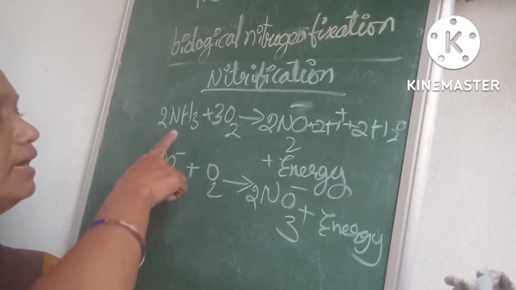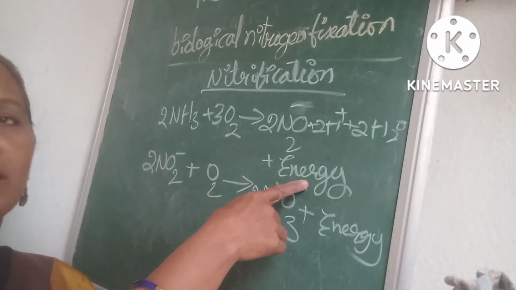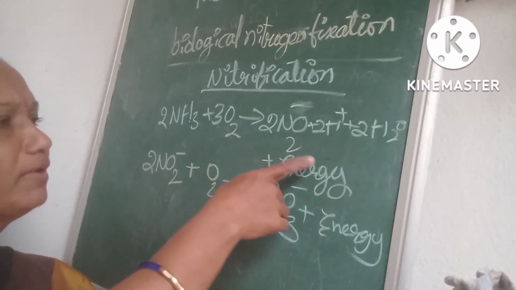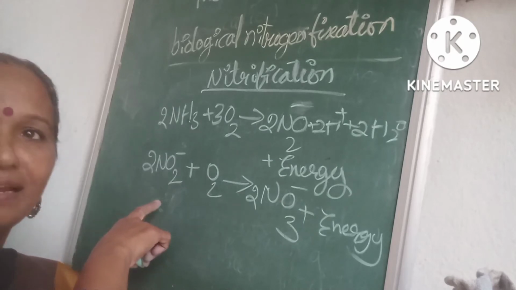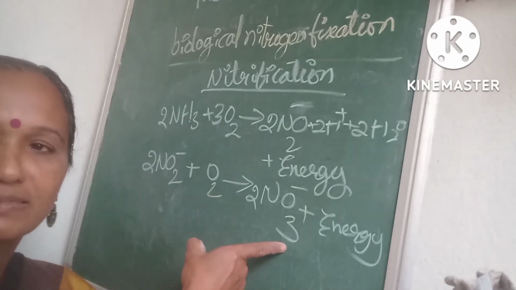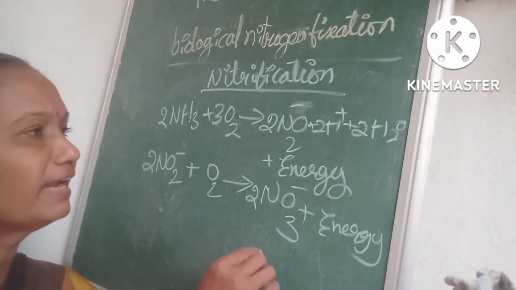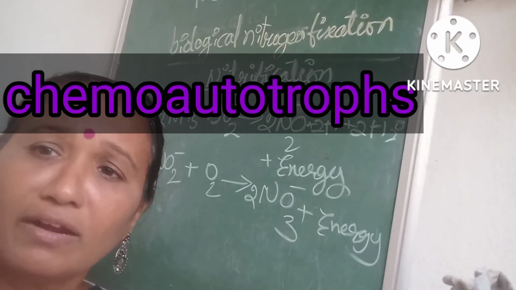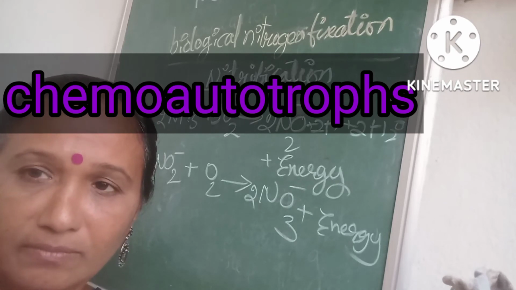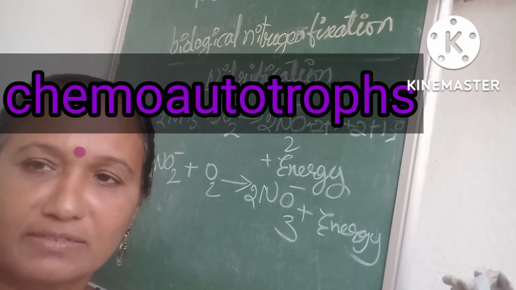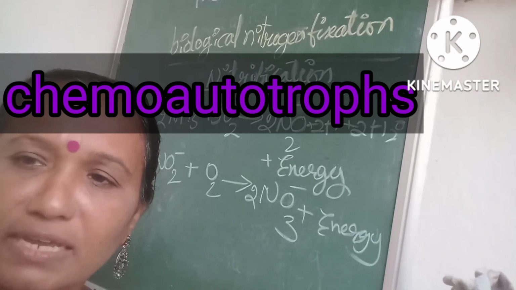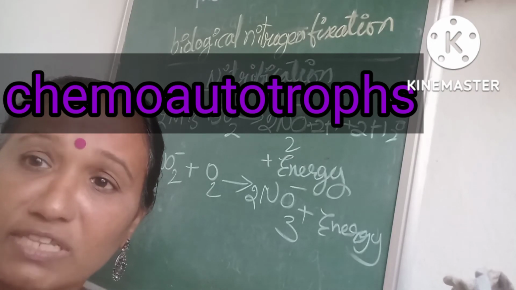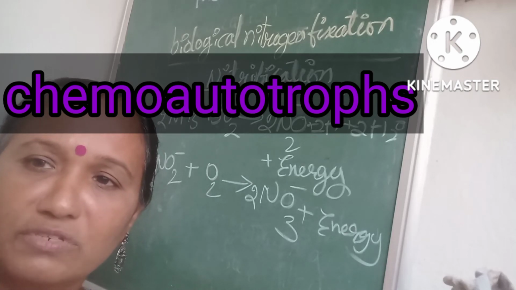So like that, ammonia becomes nitrite, then nitrites become nitrates. Finally, we get the nitrates. Bacteria performing nitrification are chemoautotrophs, meaning they use chemical substances and utilize the energy released during the process for the synthesis of organic compounds.